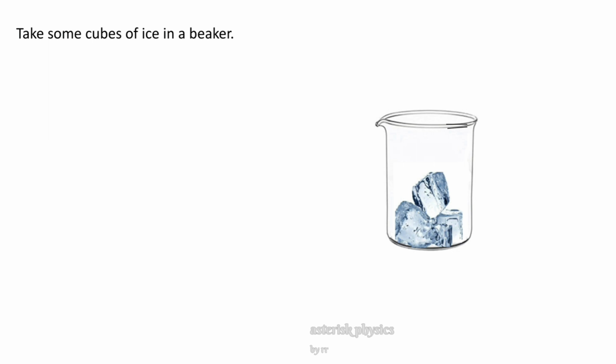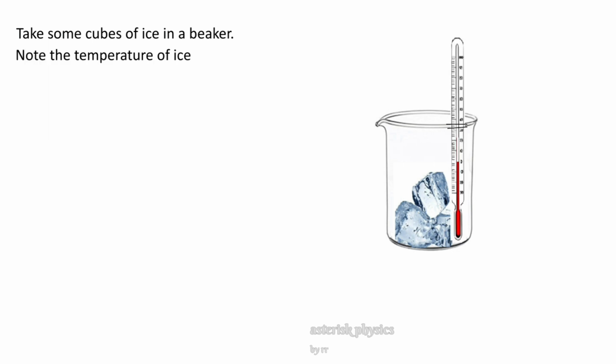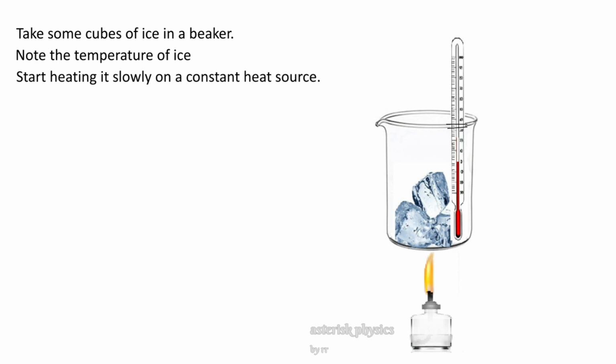Take some cubes of ice in a beaker. Note the temperature of the ice using a thermometer, a mercury thermometer. Here you can see that the temperature is below 0 degrees Celsius or somewhere around 0 degrees Celsius. Start heating it slowly on a constant heat source. Note the temperature after every minute.